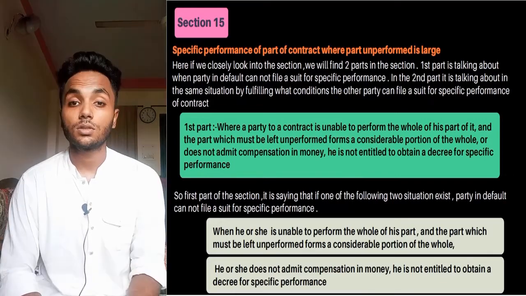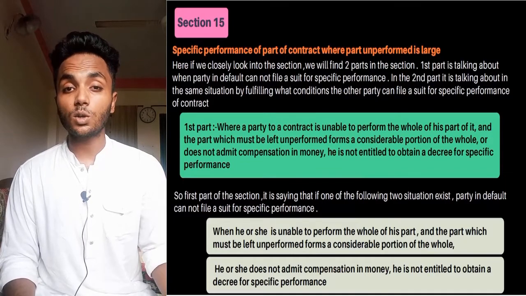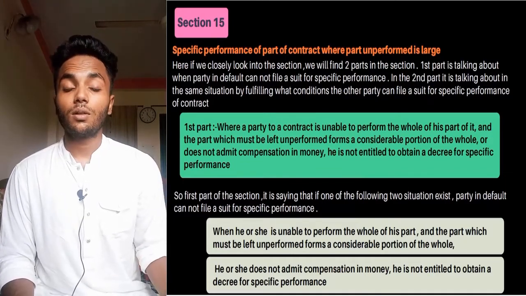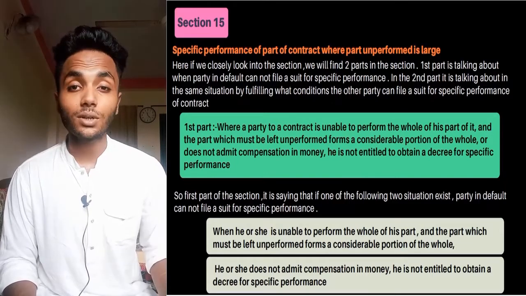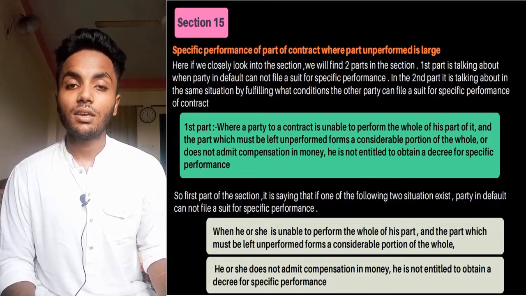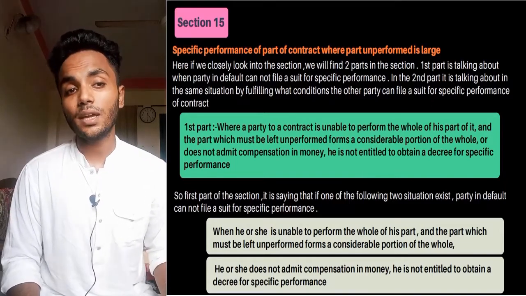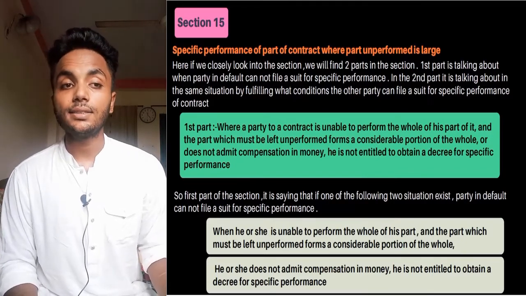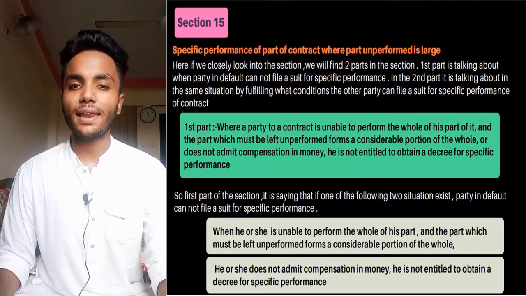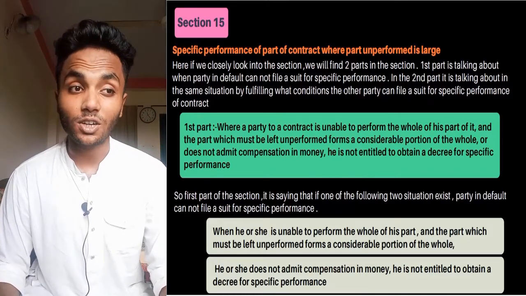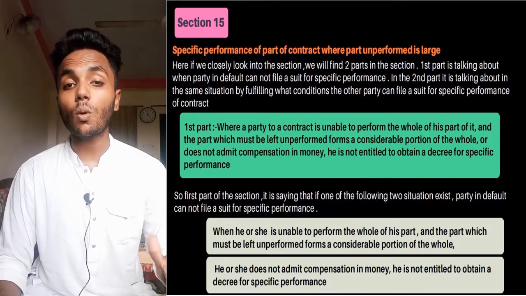So if the party in default who was able to file a suit for specific performance of contract under section 14, but he didn't admit compensation in money, then under section 15 he will not be able to file a suit for specific performance of contract, because here the language is "or".